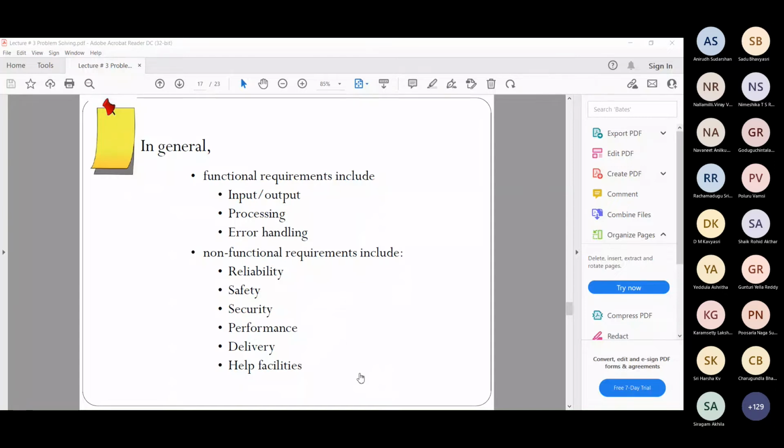Okay, so I think you all have gone through more examples, so maybe you can still go through, and if you have confusions you can ask. So all these are the different requirements we have, functional and non-functional.